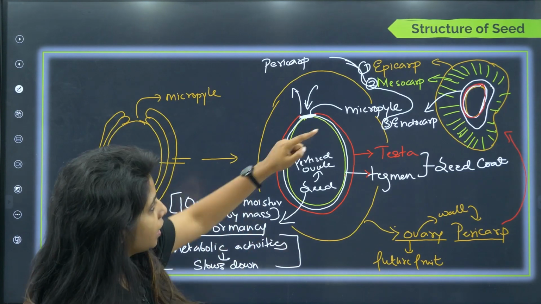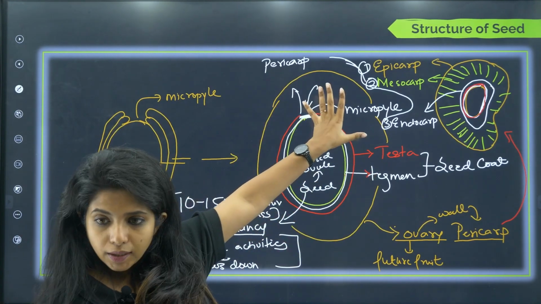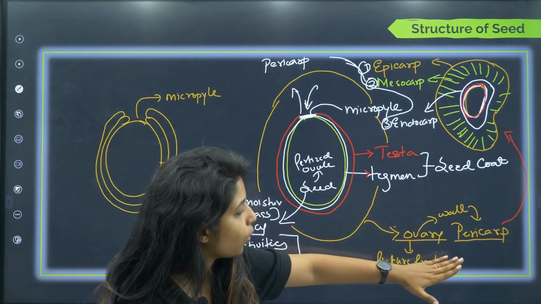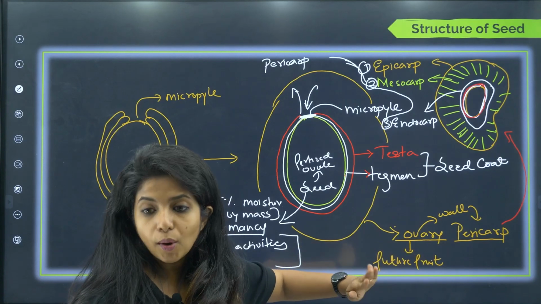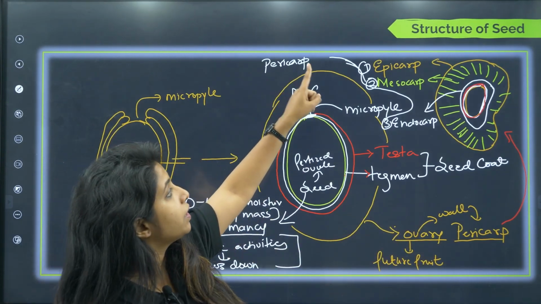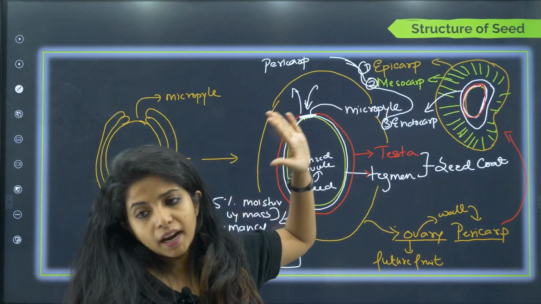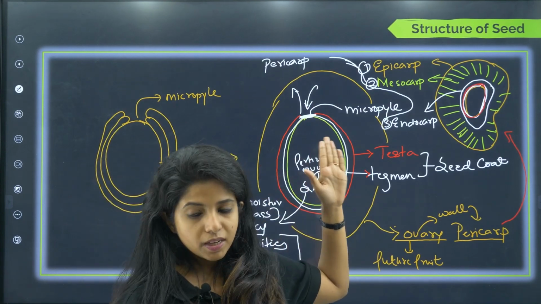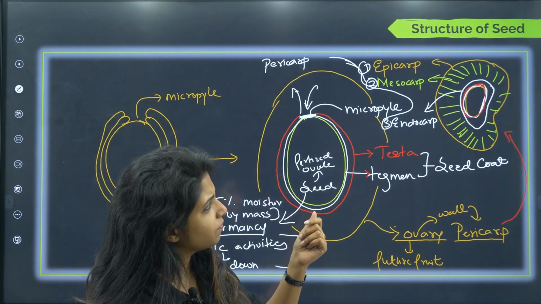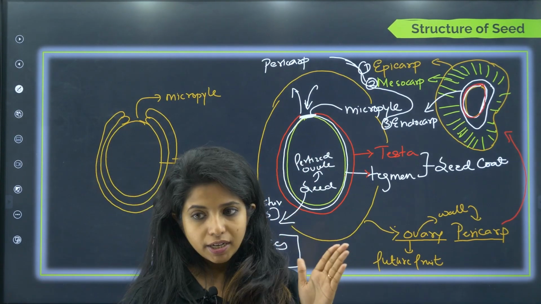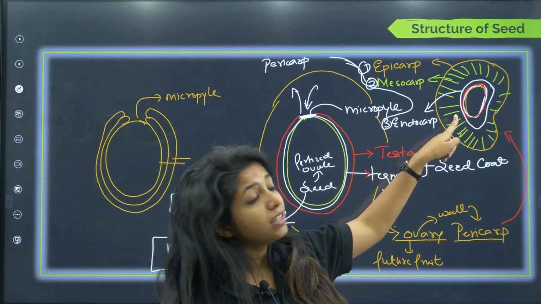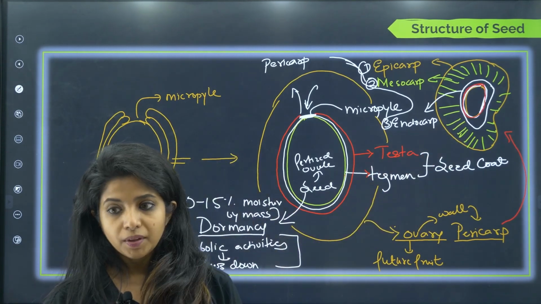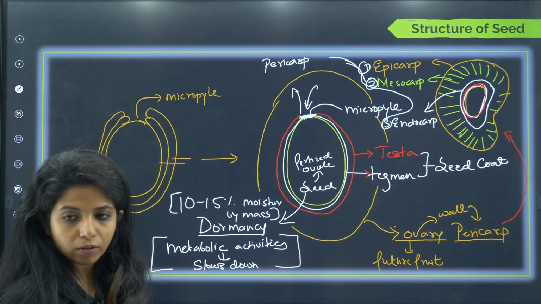Now going ahead, there is the ovary around it, and this ovary also has a wall, which you call pericarp. Pericarp can be divided into three: epicarp, mesocarp and endocarp. Epicarp is the outermost, thin layer. Mesocarp is the fleshy layer, and endocarp is a kind of thick layer inside, and inside that you have the ovary and all the stuff.